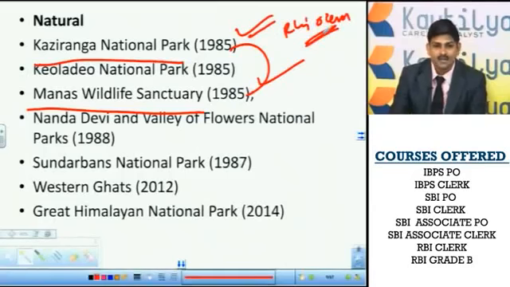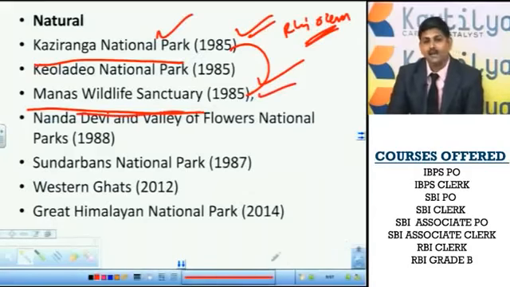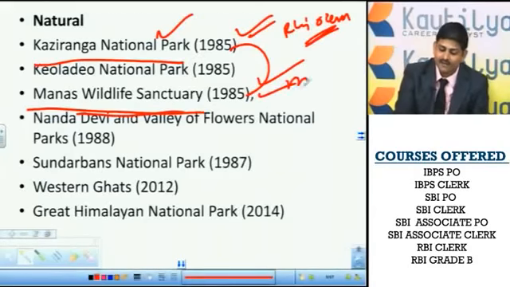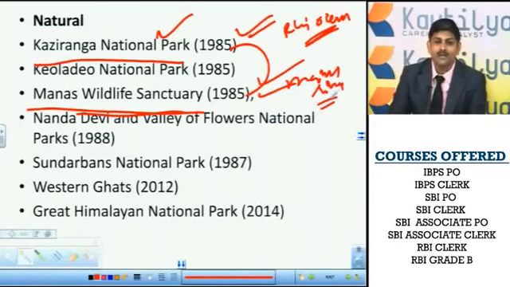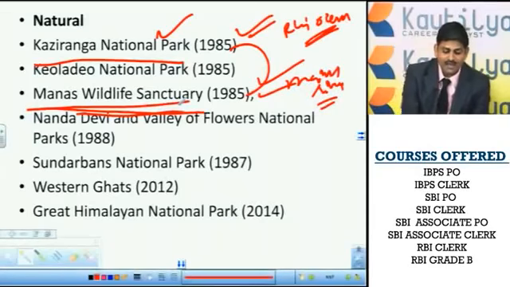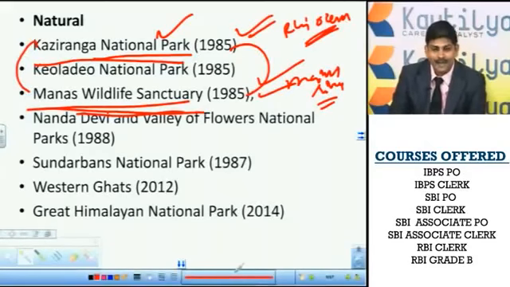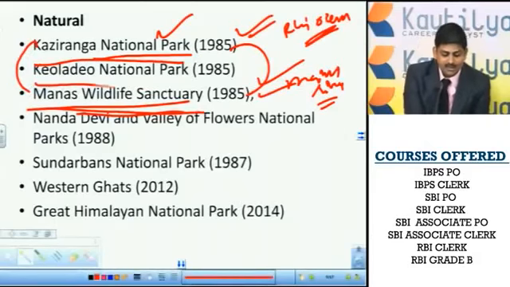One-horned rhinoceros. It is very popular, with the highest number, and this was also declared a tiger reserve. Okay, so this Manas Wildlife Sanctuary is in the vicinity of the Manas River. This Manas River is a tributary of the Brahmaputra River, right? Now this Manas Wildlife Sanctuary and Kaziranga National Park were both selected as UNESCO sites back in 1985.